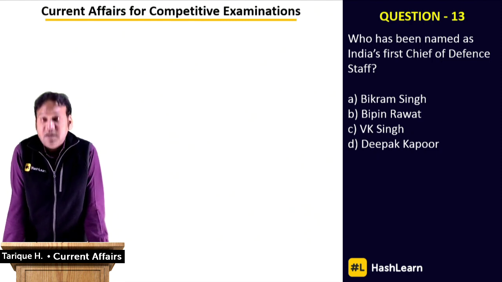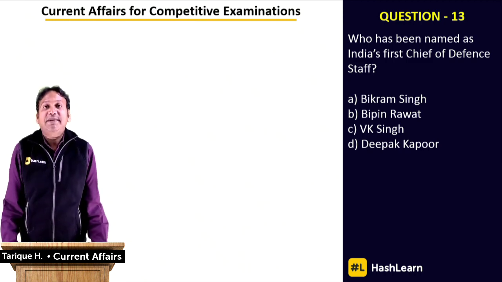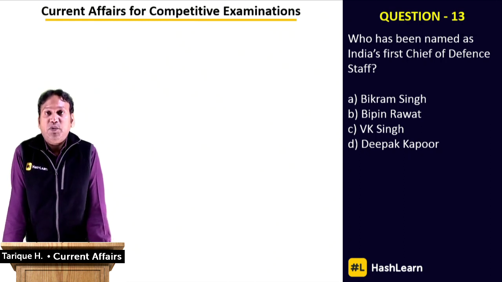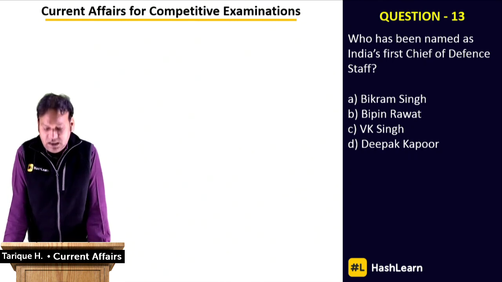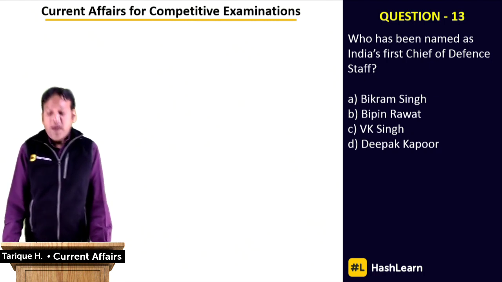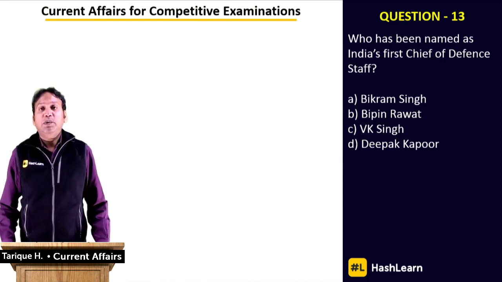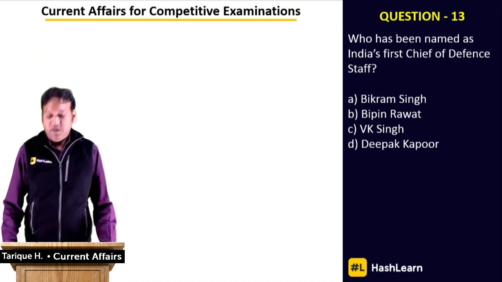Who has been named as India's first Chief of Defence Staff? So a new position has been created now, called Chief of Defence Staff, that will be the highest position in the Indian Army, Air Force, and Navy. And this will be a kind of collaborator, and you can say an overseer of all of these three different wings of the Indian defenses, the Chief of Defence Staff. So who has been named as India's first Chief of Defence Staff? Options are in front of you. We have Bikram Singh, Bipin Rawat, VK Singh, and Deepak Kapoor. Who has been named as India's first Chief of Defence Staff?